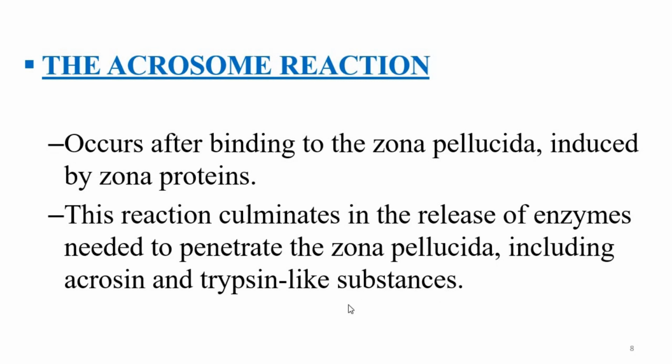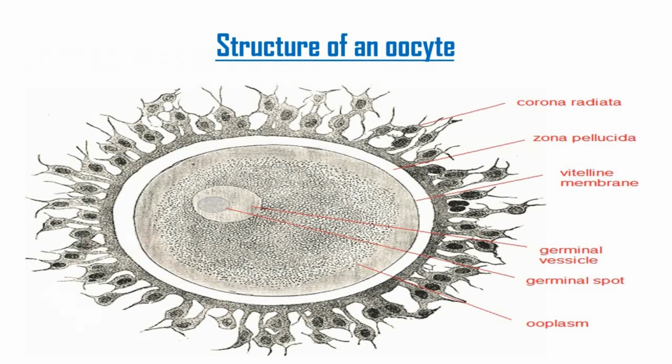Now, these acrosin and trypsin substances are stored in the acrosomal region of the sperm. So this is a schematic diagram just showing us the structure of the oocyte. And these are the corona radiata cells that we've been referring to, and this is the zona pellucida. So after capacitation, the sperm is going to penetrate these, and then it will attach to the zona pellucida. After it attaches to the zona pellucida, it will undergo the acrosomal reaction.